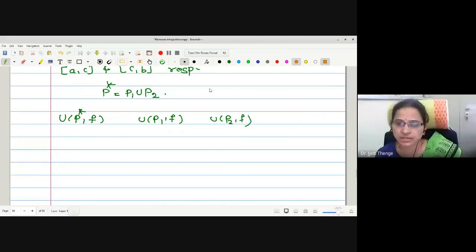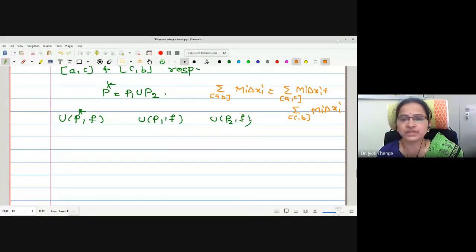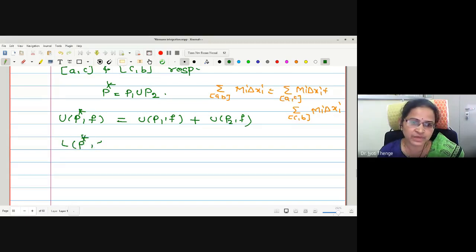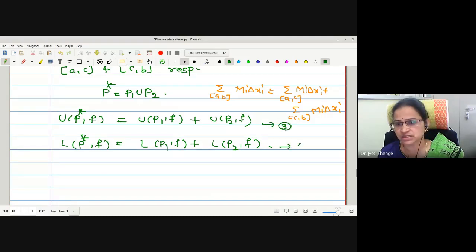I will write it here also: the summation over the closed interval AB of capital Mi delta xi must equal the sum over AC of Mi delta xi plus the sum over CB of Mi delta xi. Therefore, this gives the relation U(P star, f) is U(P1, f) plus U(P2, f). Similarly, L(P star, f) is L(P1, f) plus L(P2, f). Let me call these statements number 3 and number 4.